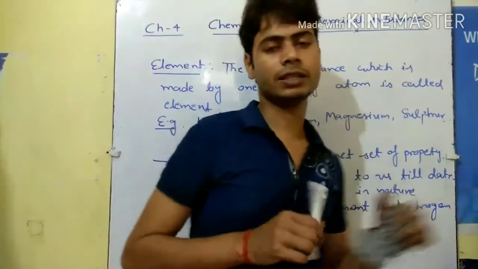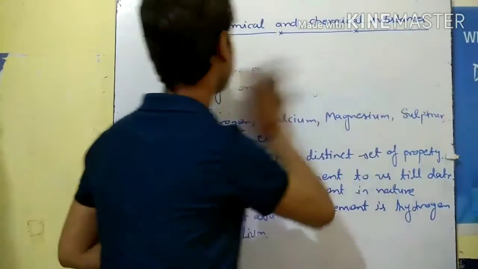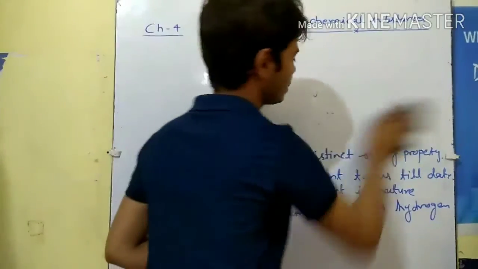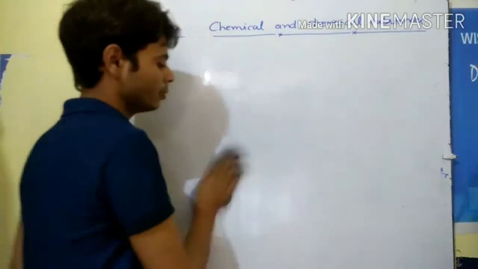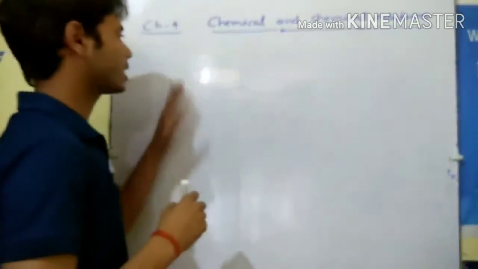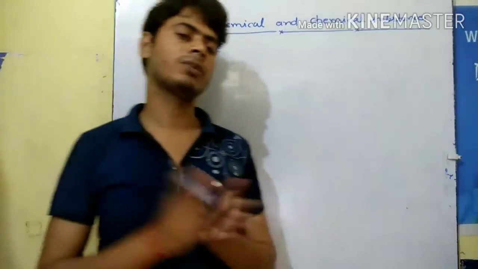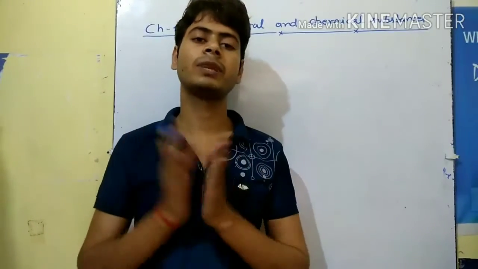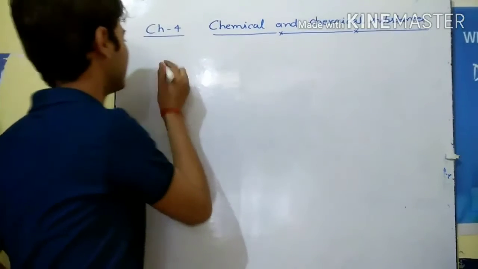Now next we discuss the compound. So what is the compound? When two or more elements are combined in a fixed ratio, they form a compound. Once more, when two or more elements are combined in a fixed ratio, they form the compound. So we write here the definition of the compound.